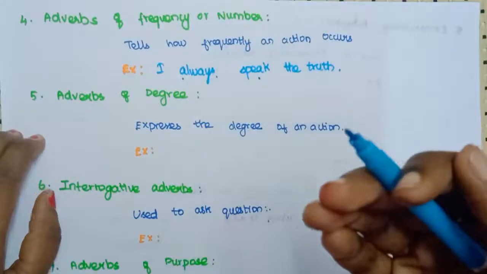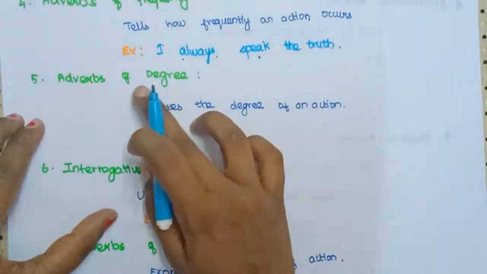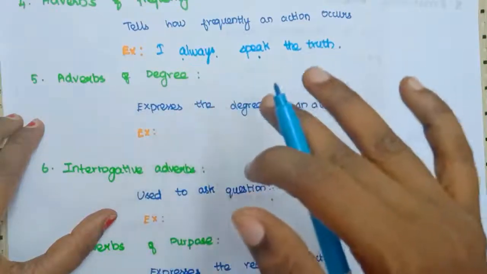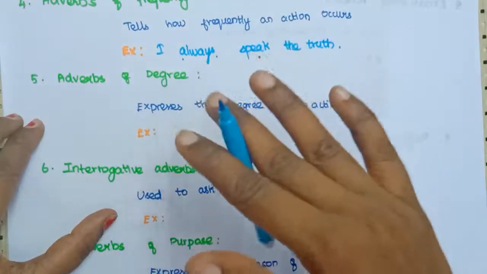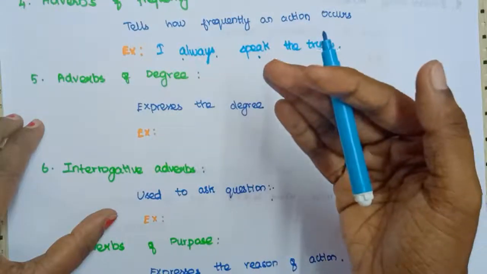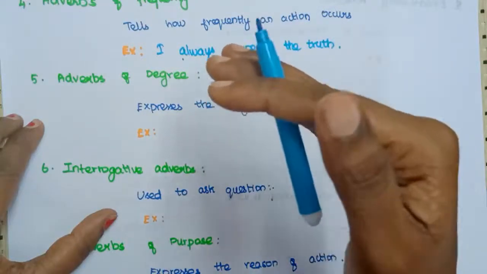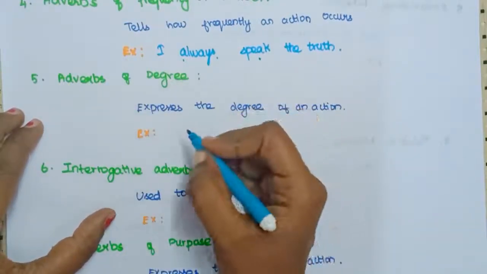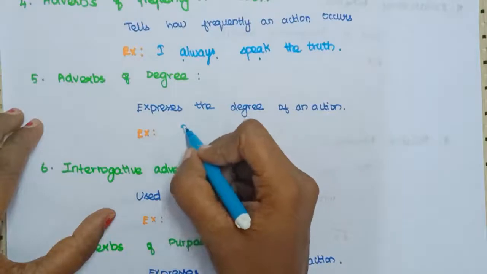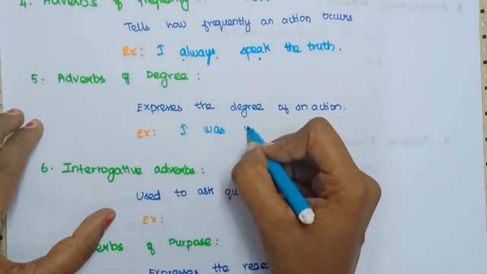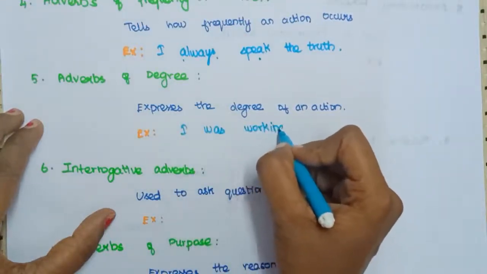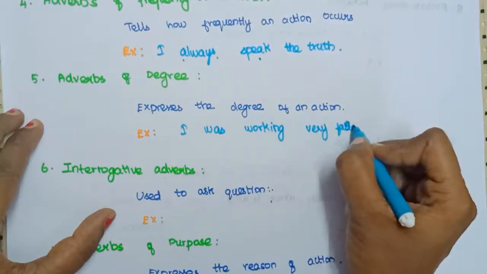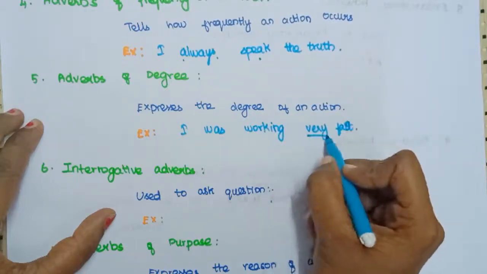Can you understand, friends? Now getting into the fifth type. What is the fifth type here? Adverbs of degree. What is degree? At what state is the action taking place? At which state the action is taking place, that is called adverbs of degree. For example, if you say I was working very fast, here very describes how I was working.